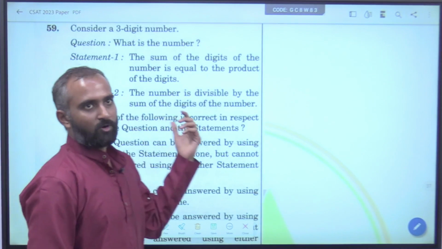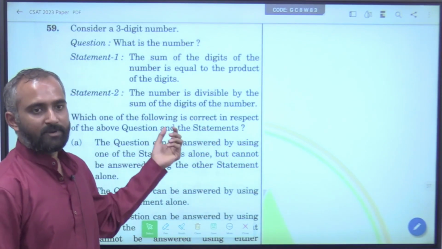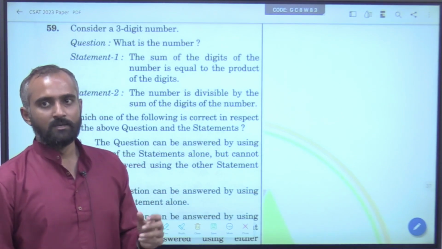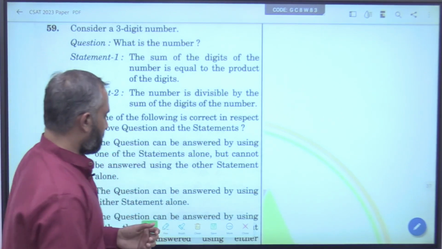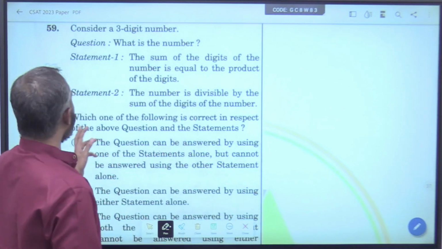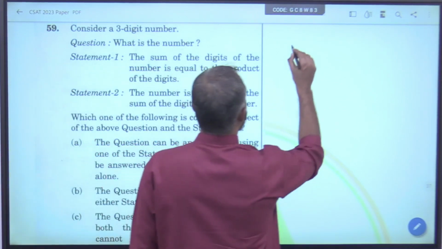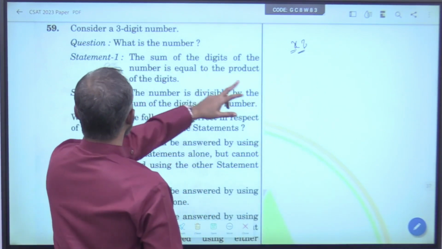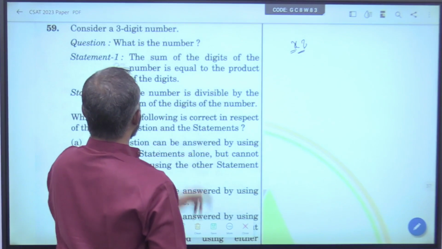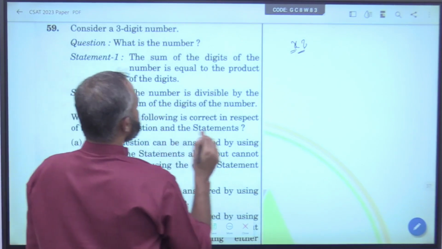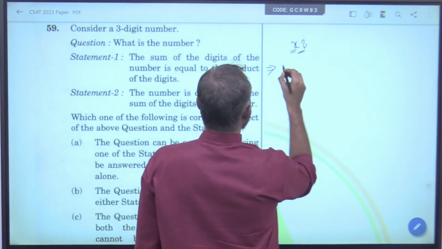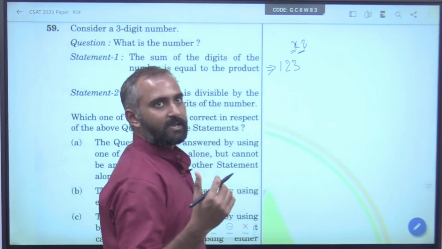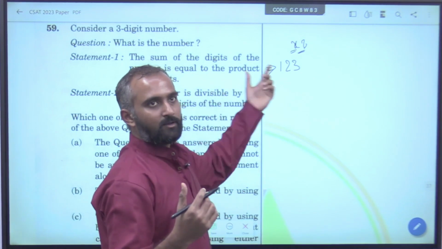One more statement type and you will see the same principle. If you are able to go by the principle, you need not even solve statement type questions. Now, this proves one more example. What is a number? He needs to know what the number is. The sum of the digits of the number is equal to the product of the digits. It is only possible if your digits are 1, 2, 3. Same thing again. Know the pattern.